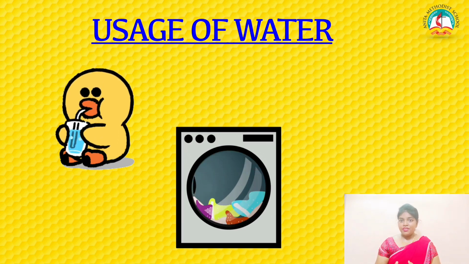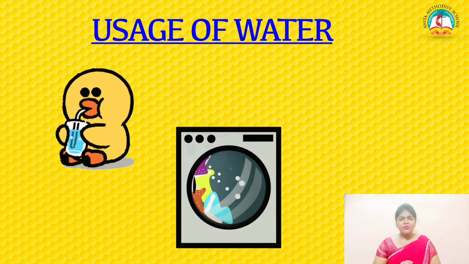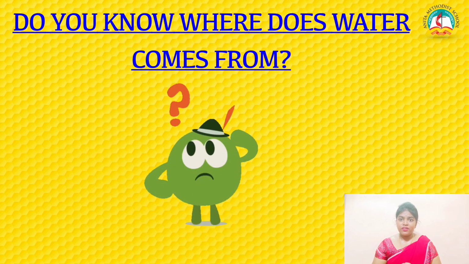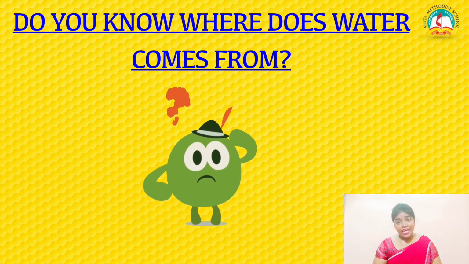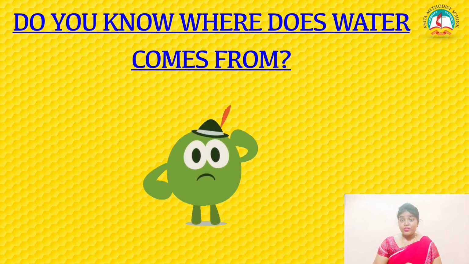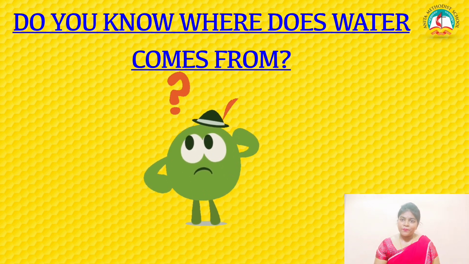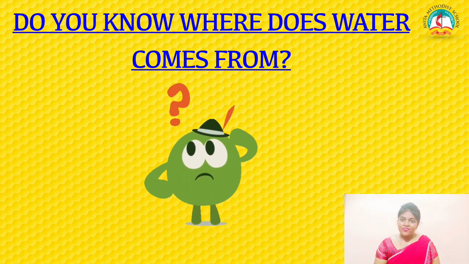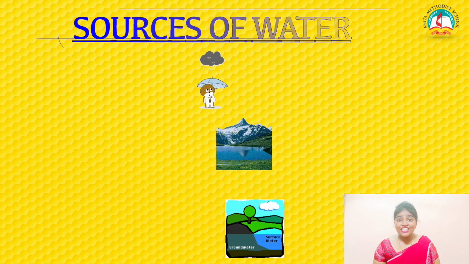And there are many uses of purpose of using water, right? And did you ever thought about where do we get the water which we are using it daily? So where do we get the water from? And that's what we are going to learn today.